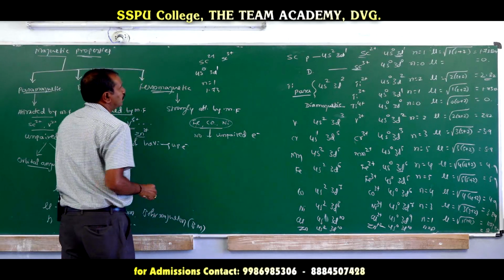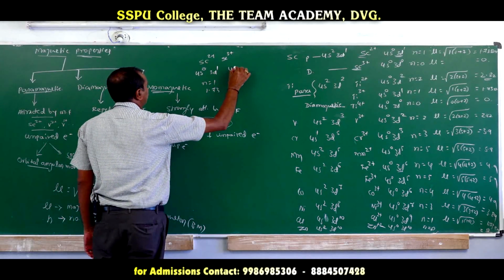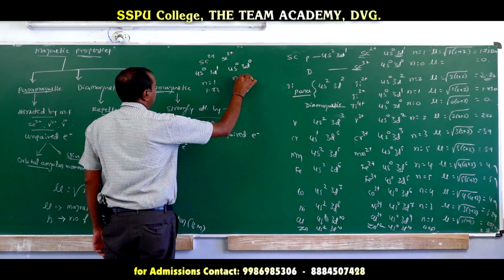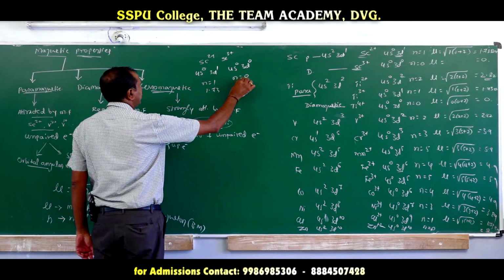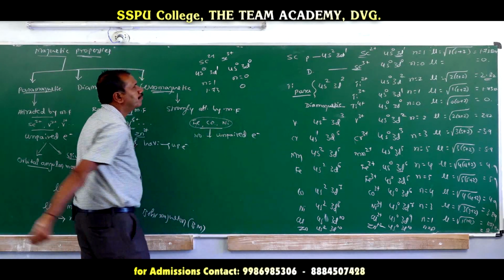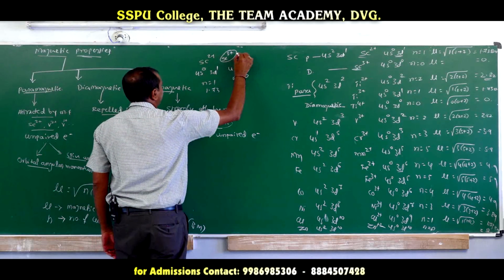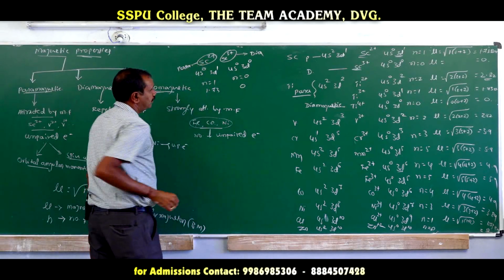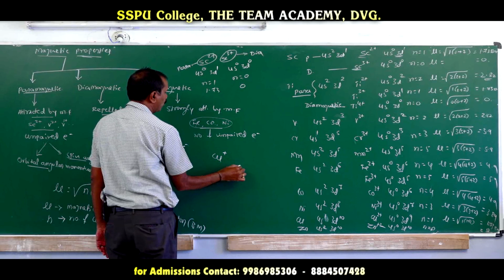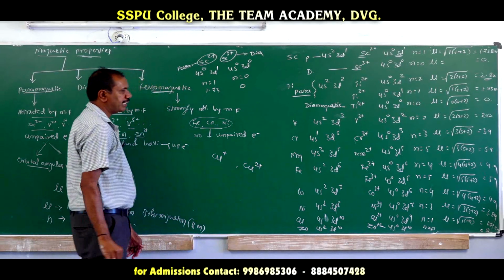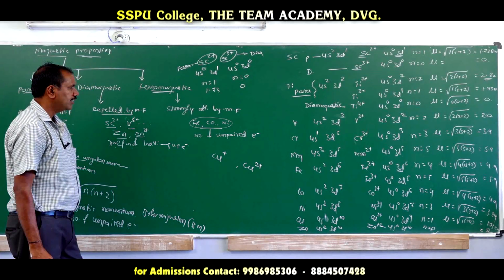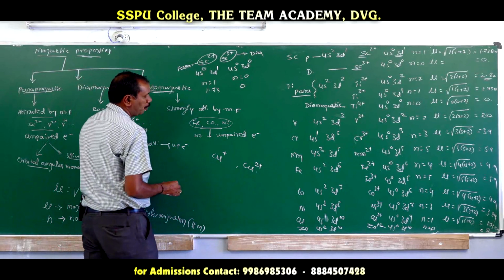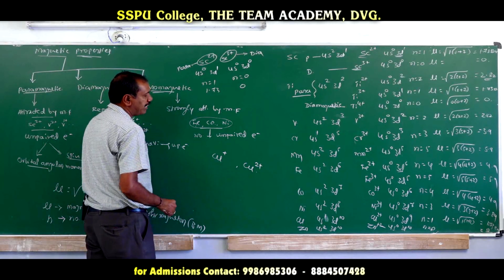Then what is the configuration of Sc3+? 4s0 3d0. Here the n value is 0. If the n value is 0, magnetic moment is 0. So therefore Sc3+ is diamagnetic, Sc2+ is paramagnetic. Like that, among Cu+ and Cu2+, who is paramagnetic, who is diamagnetic?